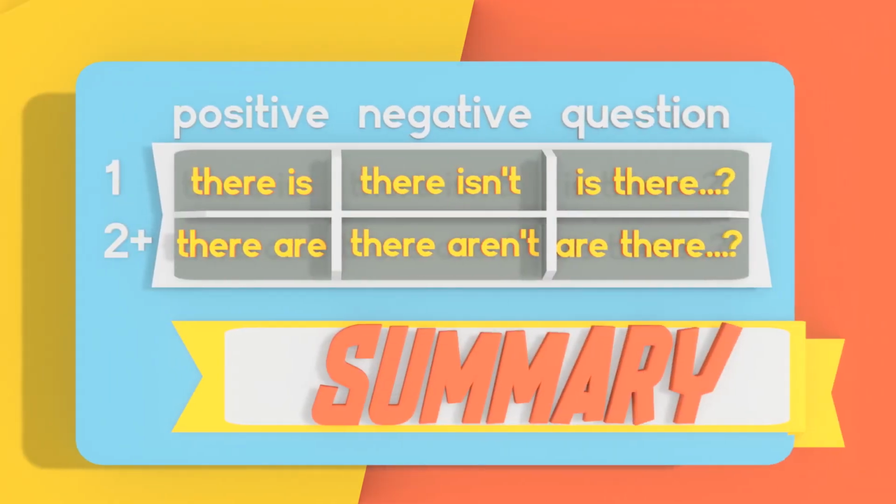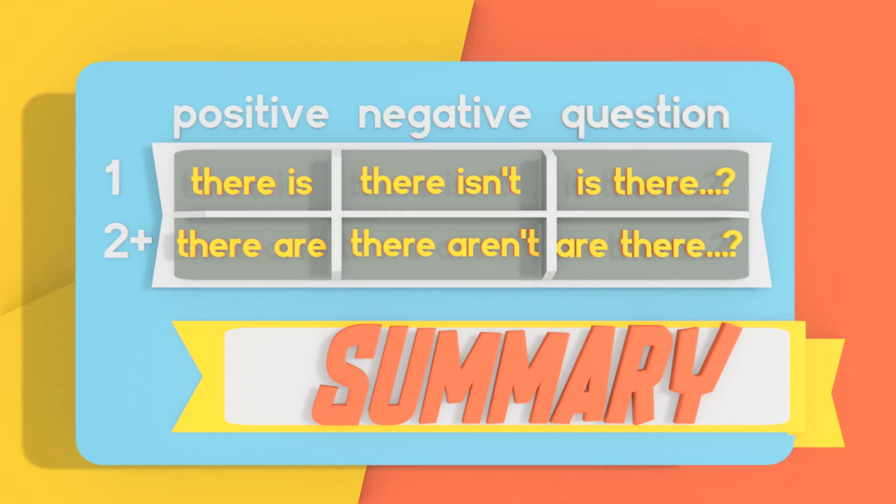So in this slide, you'll find everything that we've talked about so far in this lesson. I do suggest you write all this down. When you have a positive statement for a singular, there is. When you have a negative statement for the singular, there isn't. And to ask the question for the singular, is there plus the noun.